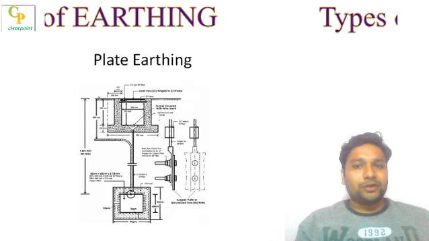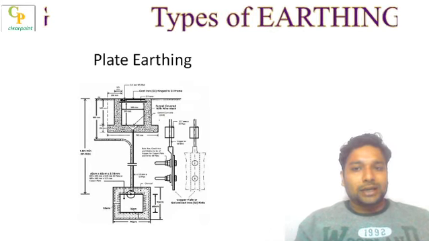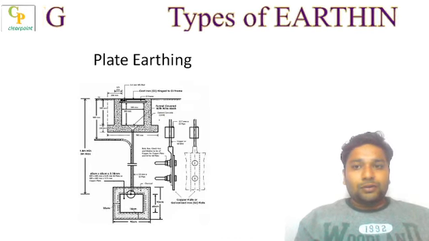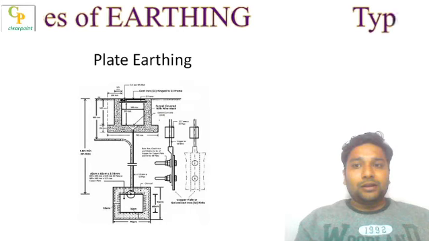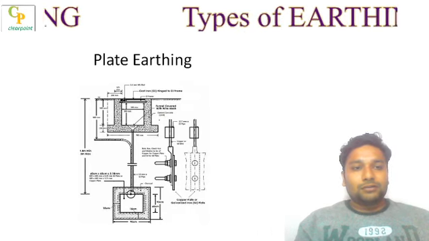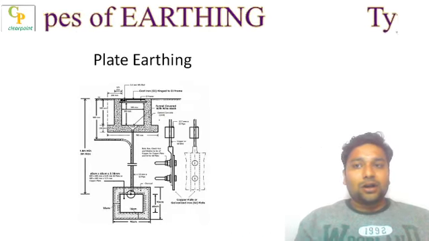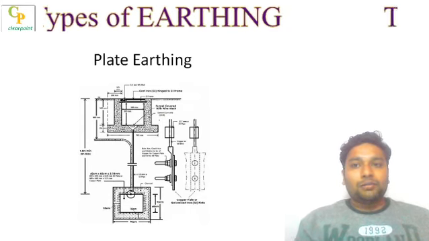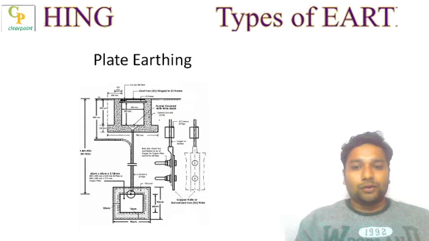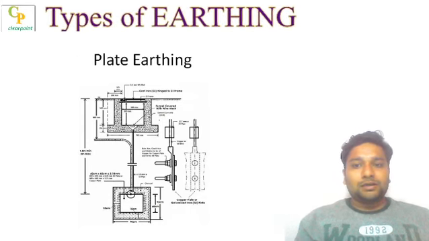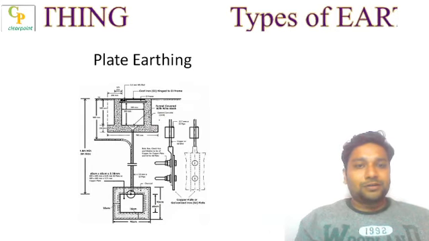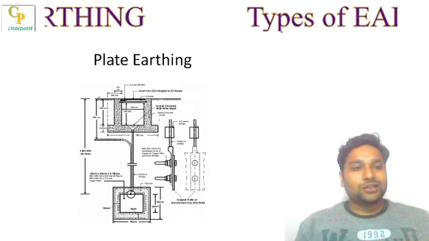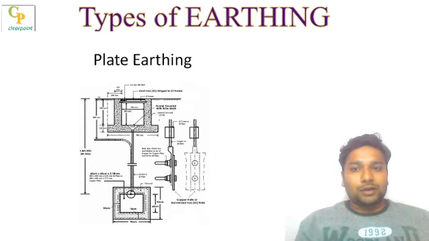In plate earthing we generally have a dimension of 60 centimeters by 60 centimeters by 3.11 mm. That should be the size of the particular plate, and the plate should be of copper. Now this copper plate is buried vertically inside the earth pit, nearly 10 feet below the ground level. For a proper earthing system, we need to follow some steps given in the manuals or instructions.